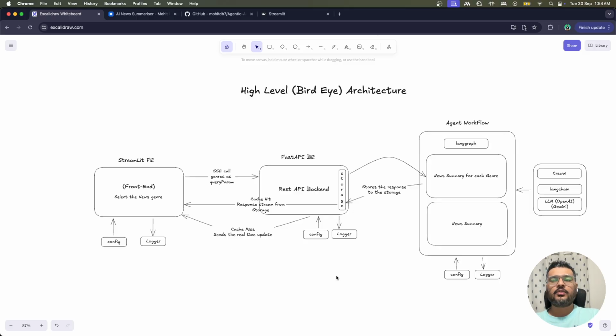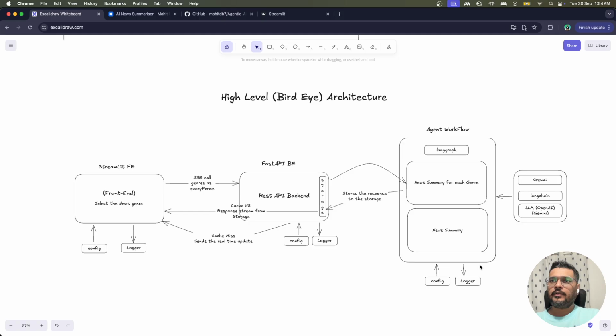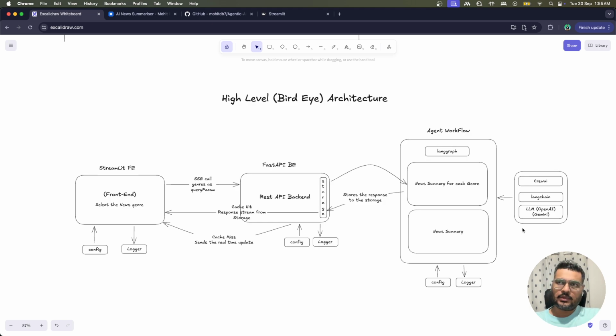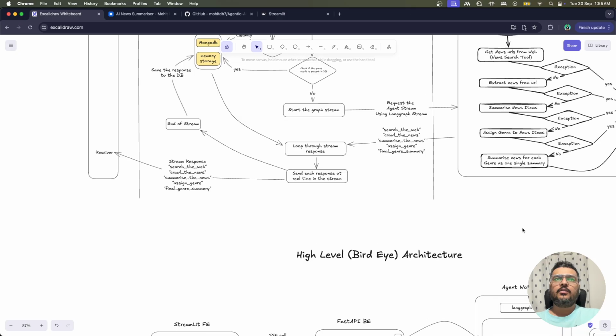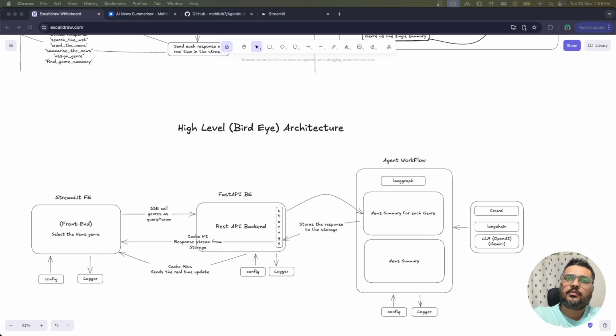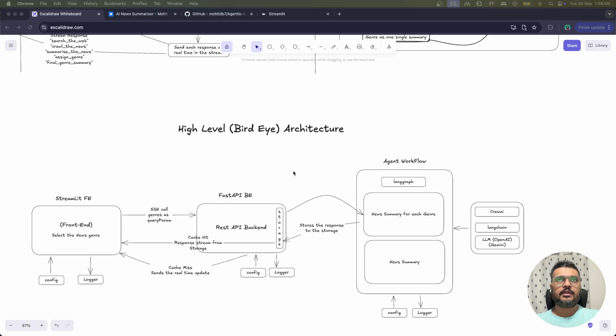So we have understood till here, and we can see from here as well that these are the external things that we are using, like the CrewAI framework, the LangChain framework, and in the LLMs we are highly dependent on OpenAI and Gemini. So you can choose any of these, whichever suits you. Okay, so let us now understand the backend as well.